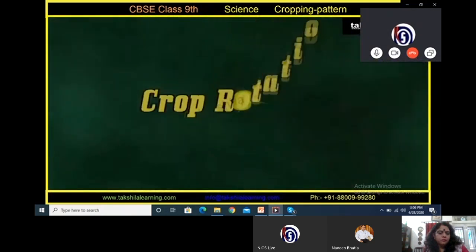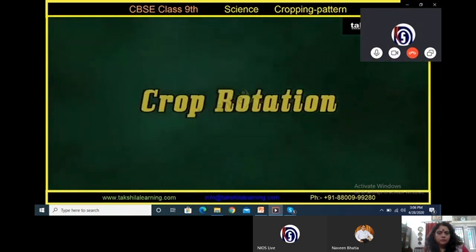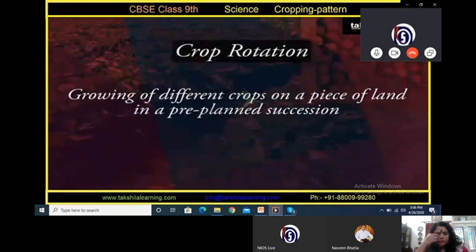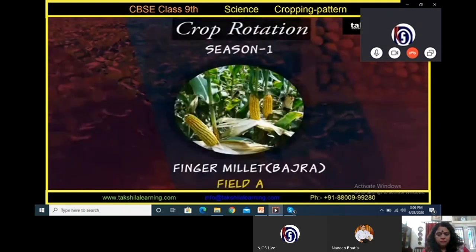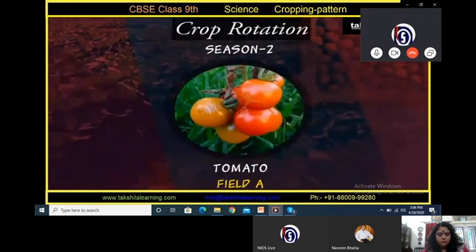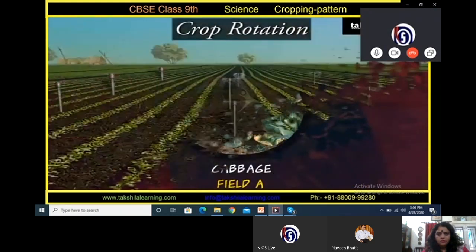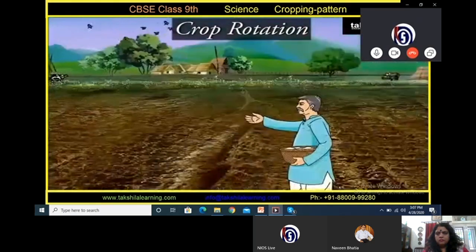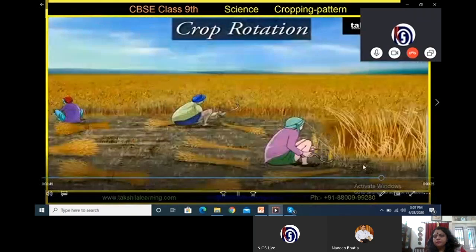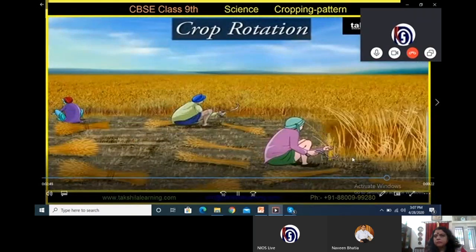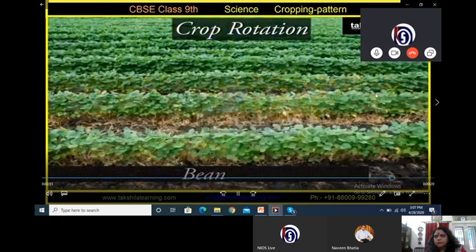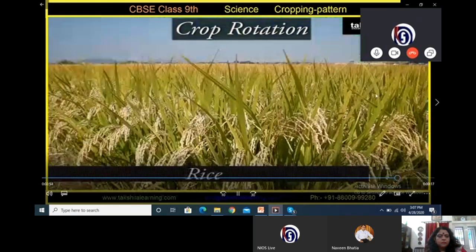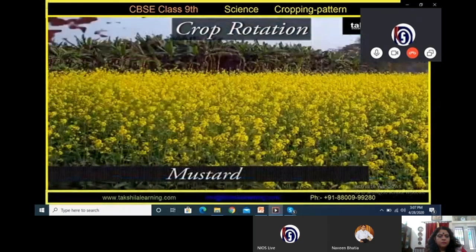Crop rotation. The growing of different crops on a piece of land in a pre-planned succession is known as crop rotation. Depending upon the duration, crop rotation is done for different crop combinations. The availability of moisture and irrigation facilities decide the choice of the crop to be cultivated after one harvest. If crop rotation is done properly, then 2 or 3 crops can be grown in a year with good harvests.